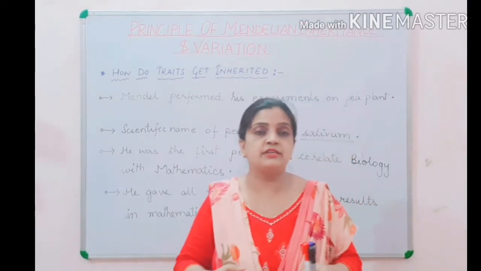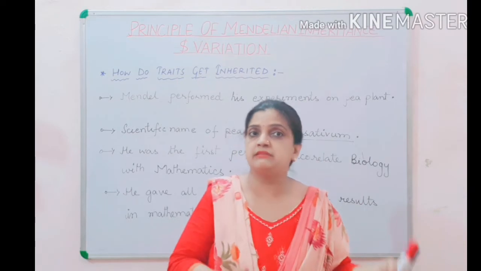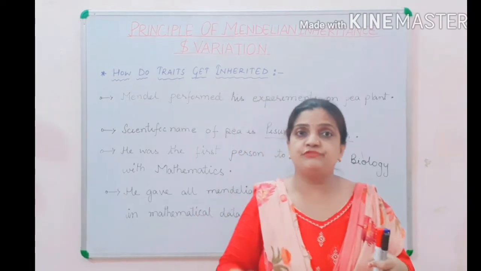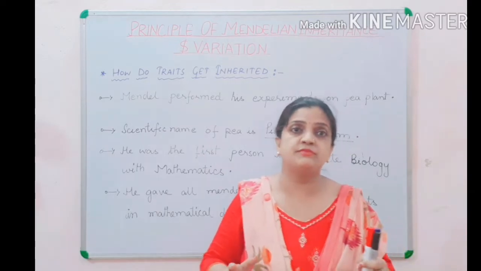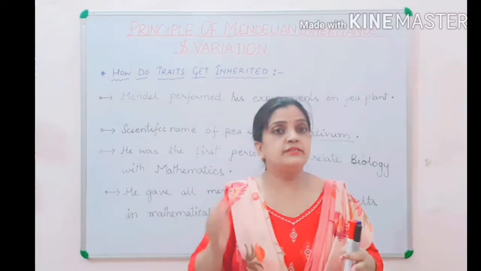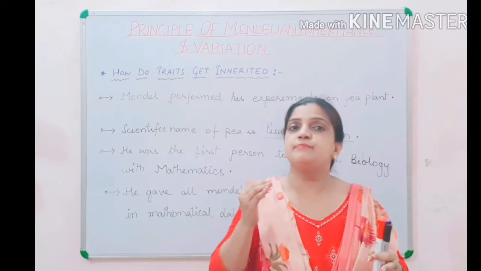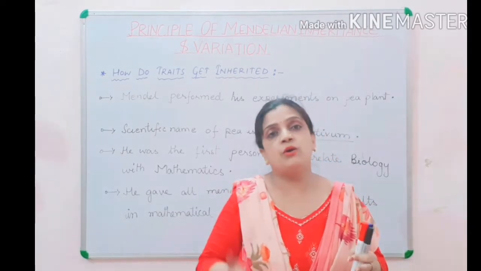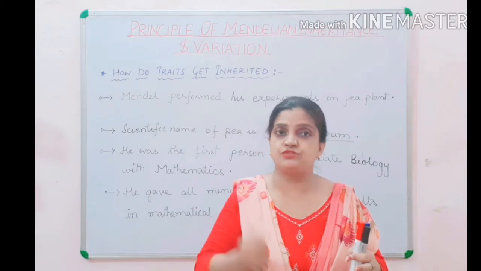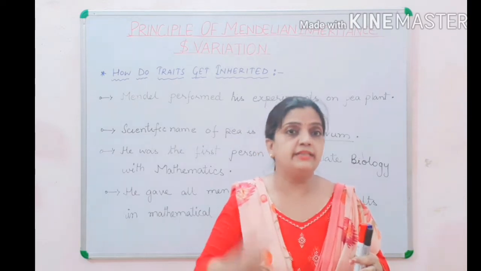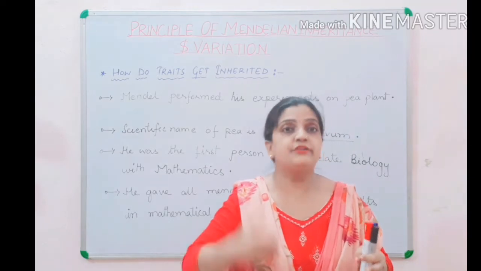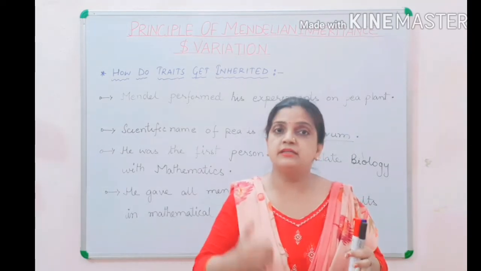They used to think, what is the relation between mathematics and biology? But Mendel performed multiple experiments, all his experiments gave inheritance results, and all his results have been recorded in mathematical form.